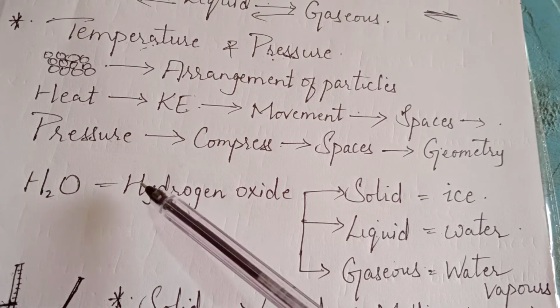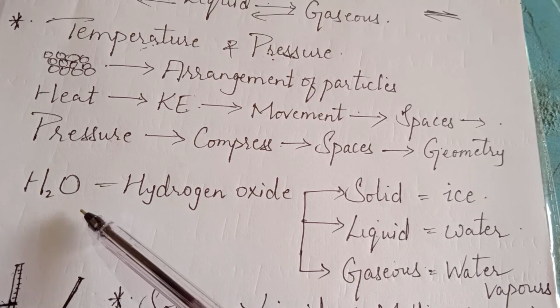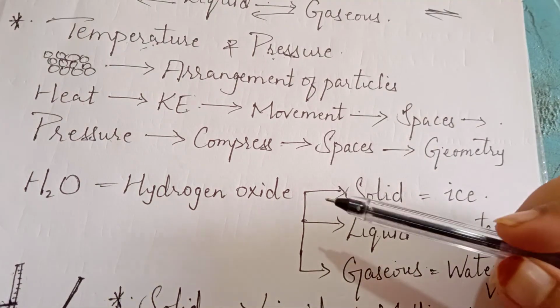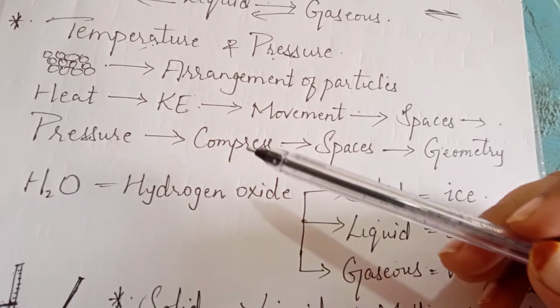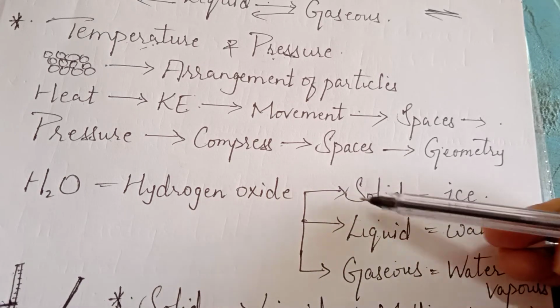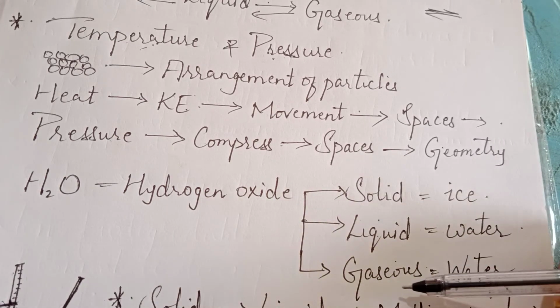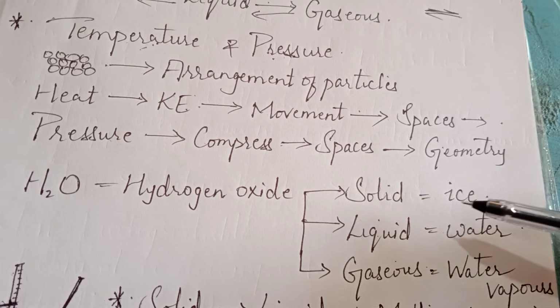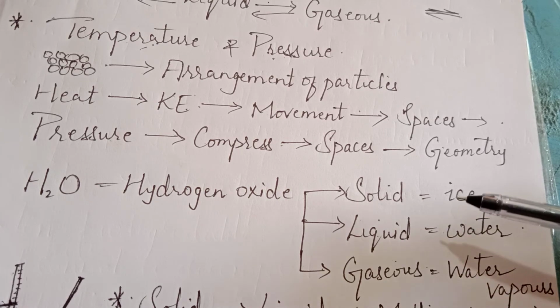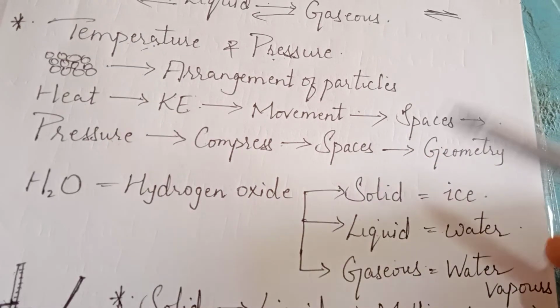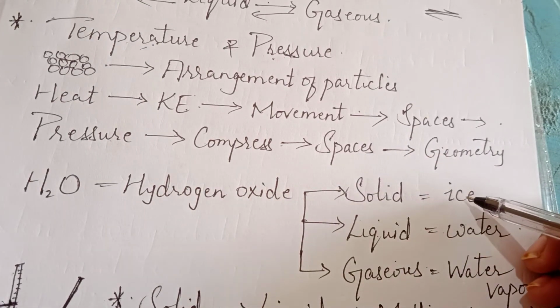Next, we will discuss one example, that is H2O, hydrogen oxide, which we normally call water. There are certain substances, and the normal one we will discuss is water. It exists in all three states: solid, liquid and gas. If it is in the solid form, we call it ice because it has geometry, it is hard, it is rigid, and the arrangement of the particles is very close. So when H2O is frozen, it becomes solid.